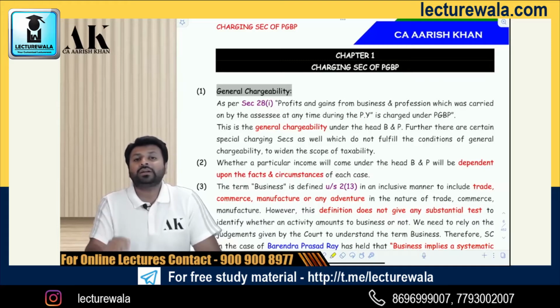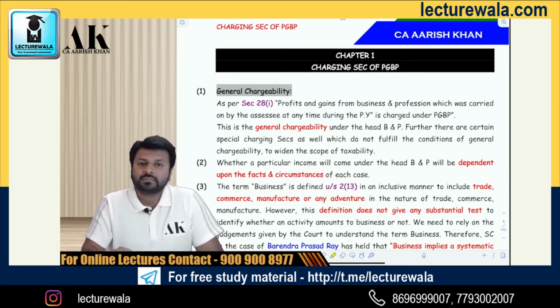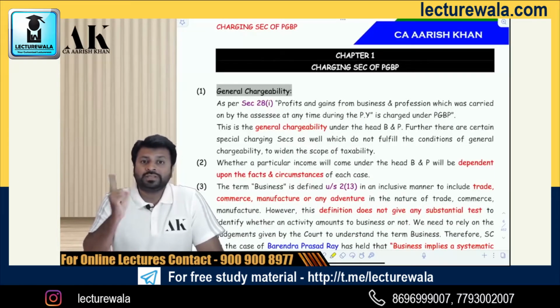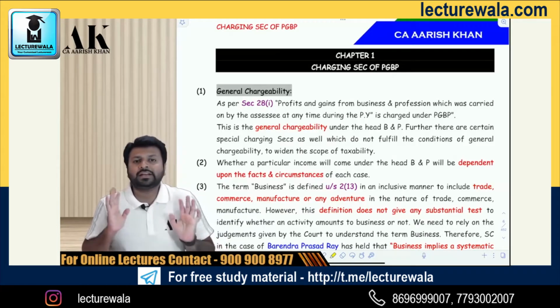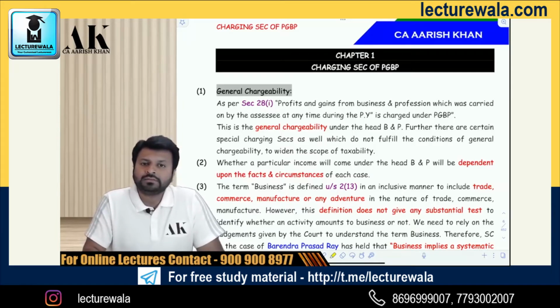Therefore, what does section 22 state? It states 3 conditions. First, the assessee should be the owner of a building and land appurtenant thereto, and that building and land should not be used for business and profession. If you fulfill these conditions, then your income will be classified under house property.